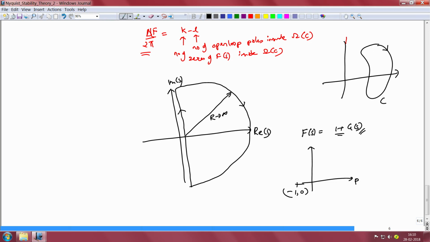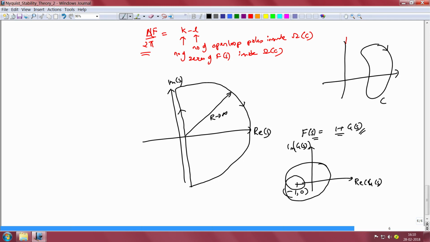So if I were to plot the real part of g of s versus the imaginary part of g of s for values s on this contour C, I would get some curve, and I look at the encirclement of the point -1, 0 of this curve, which is exactly identical to looking at the encirclement of the origin in the f of s plane.